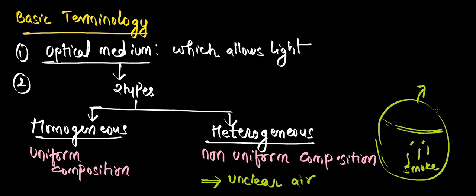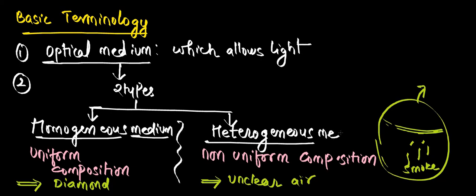If you take homogeneous, what does it mean? Wherever you take, whichever the place you take, it will have the same kind of composition. Okay. So homogeneous medium, heterogeneous medium, both are optical mediums, both will allow the light, but where is the difference? The difference is in their composition.